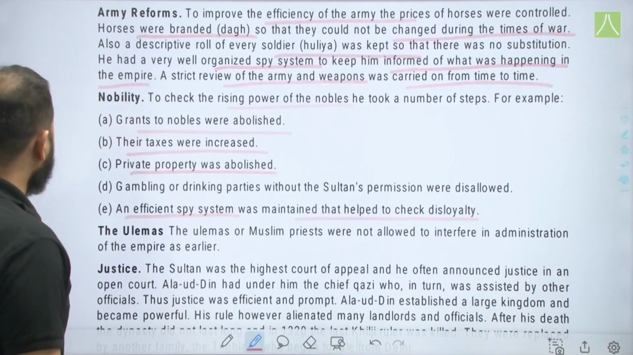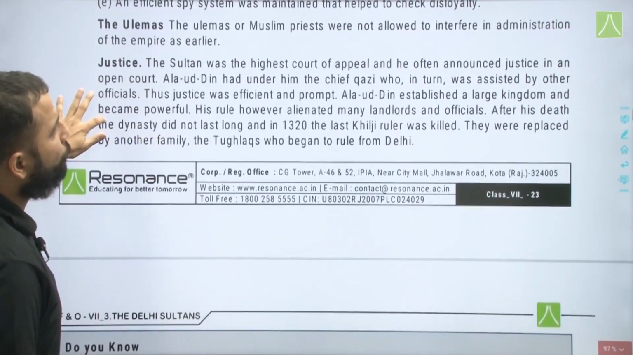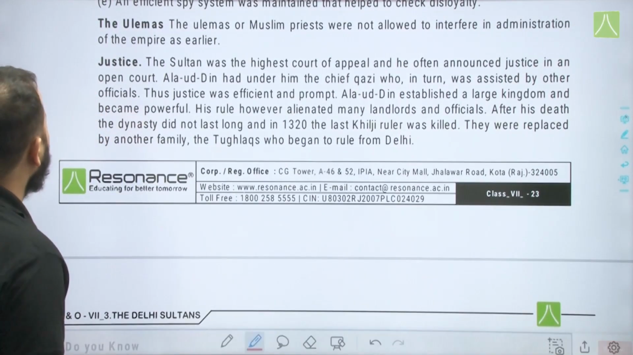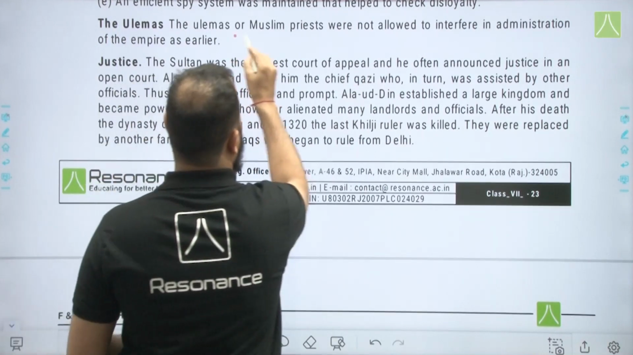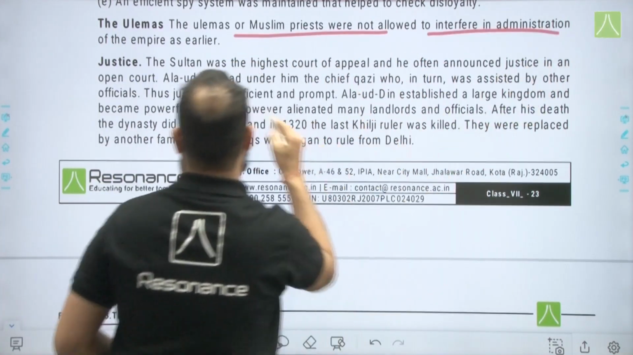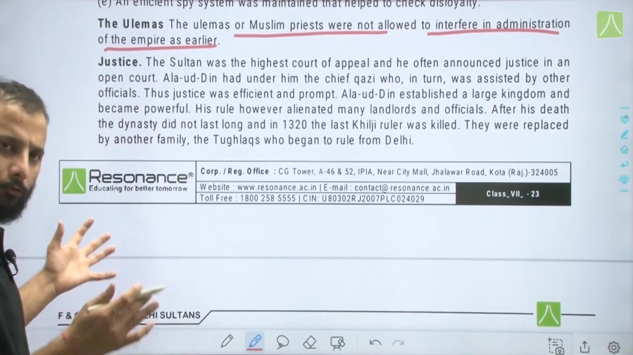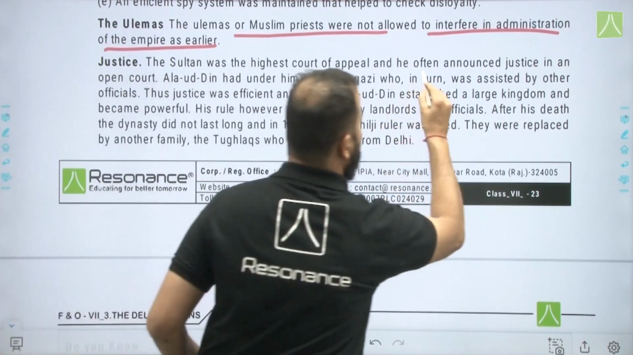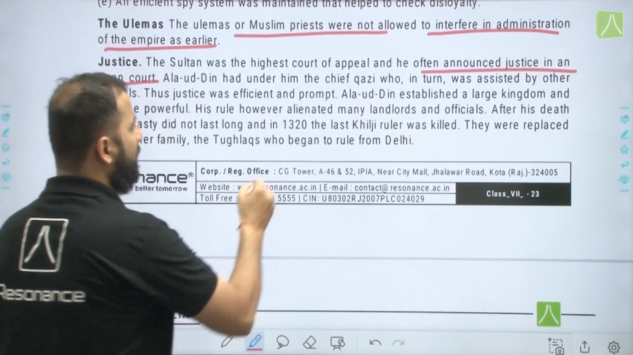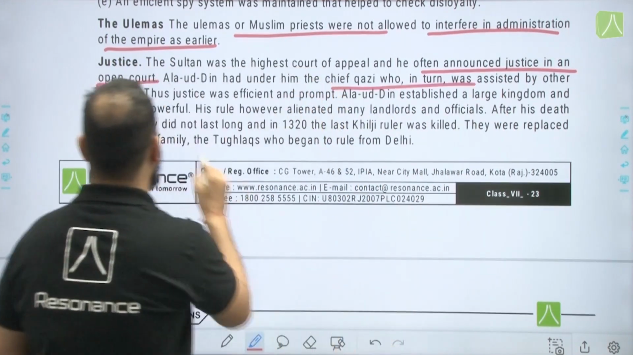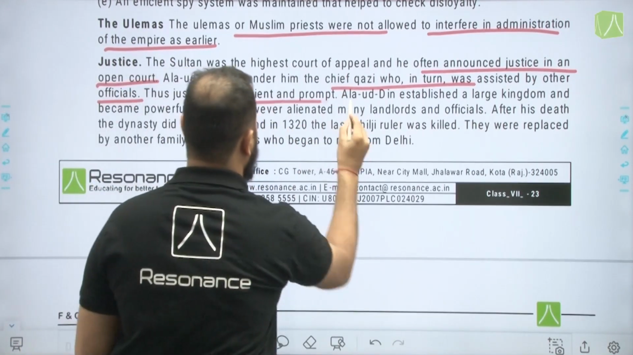Now, ulemas were the Muslim priests, again were not allowed to interfere in administration of the empire as earlier. Justice, the Sultan was the highest court of justice, and he often announced justice in an open court. Alauddin had under him the chief Qazi, who in turn was assisted by other officials as well. This justice was efficient and prompt, fast and effective.